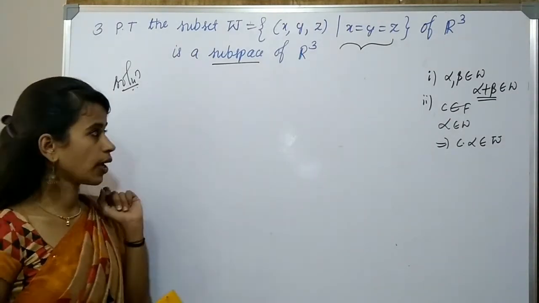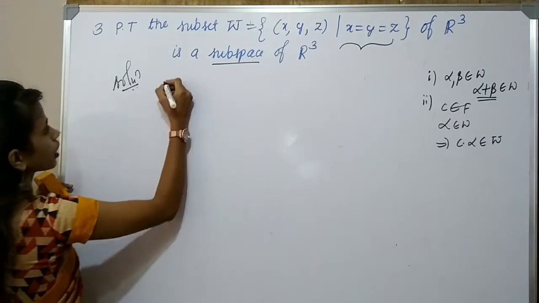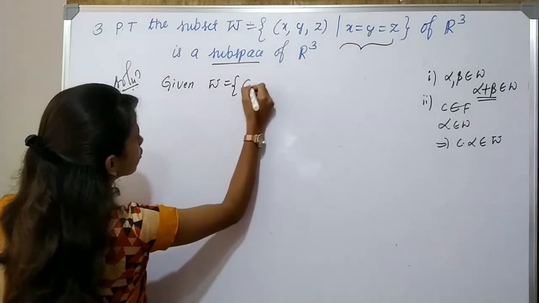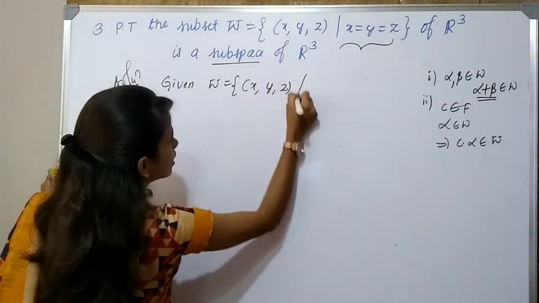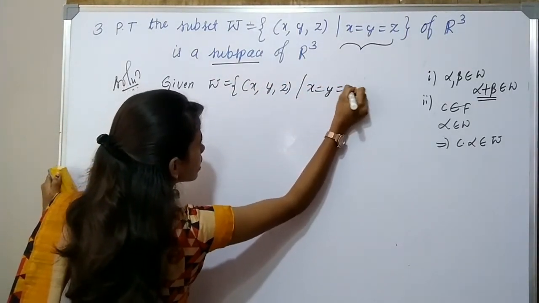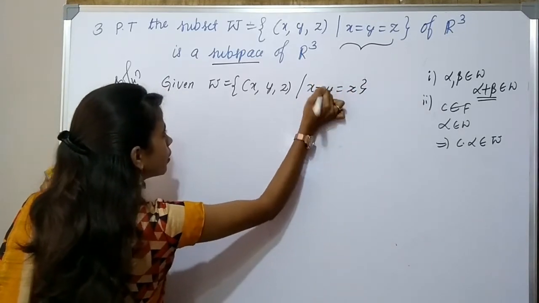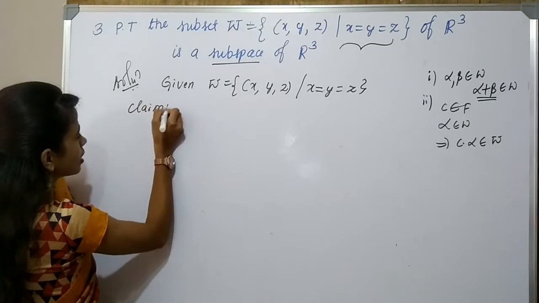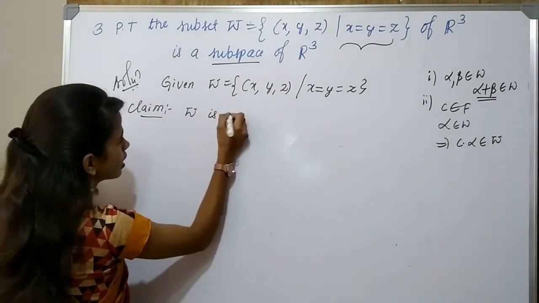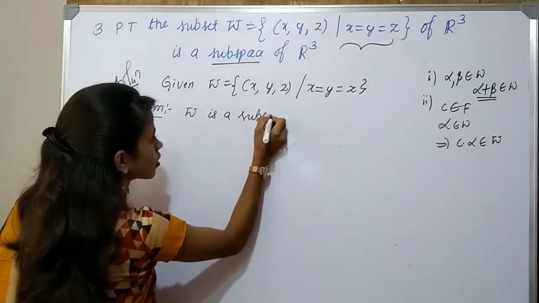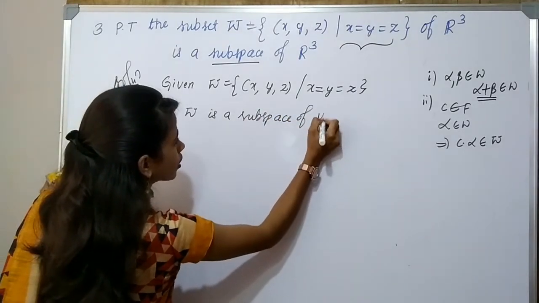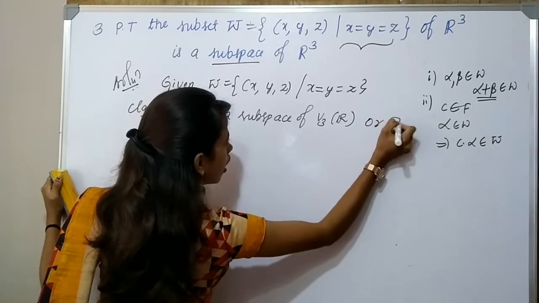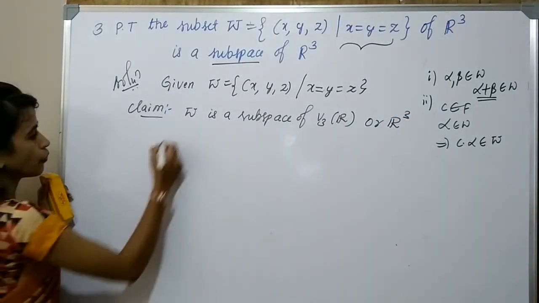What is that? Okay. So now, given the set W is equal to the set of all x, y, z such that x is equal to y is equal to z, all equal to one another. So what is the claim? The claim is we have to show that W is a subspace. Subspace of what? V3 of R, or R cube.